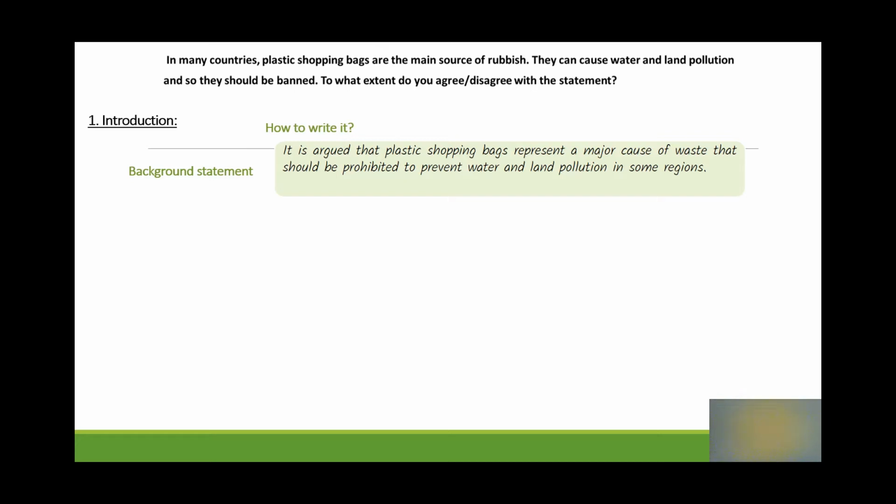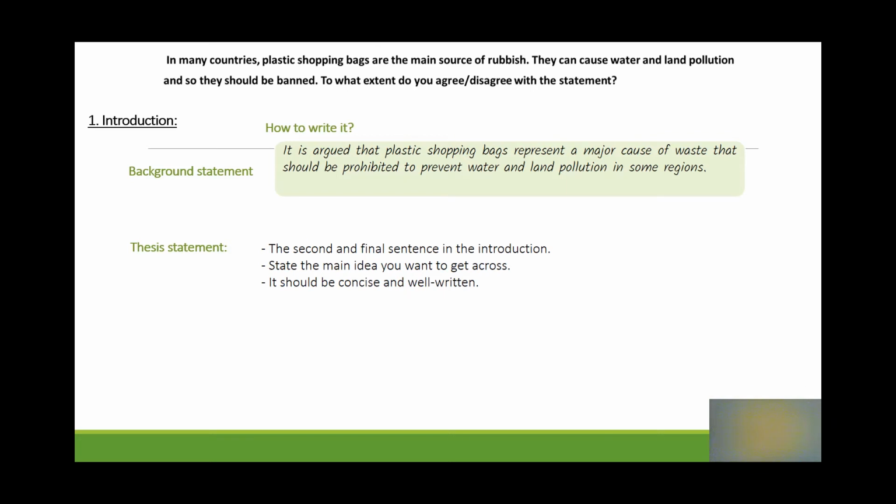Now I move to the second part of the introduction, which is the thesis statement. What is a thesis statement and how to write it? A thesis statement is the second and final sentence in the introduction. In a thesis statement, you state the main idea you want to get across. It should be concise and well written. It should also give the examiner a clear idea about what you will be talking about in the body paragraphs.